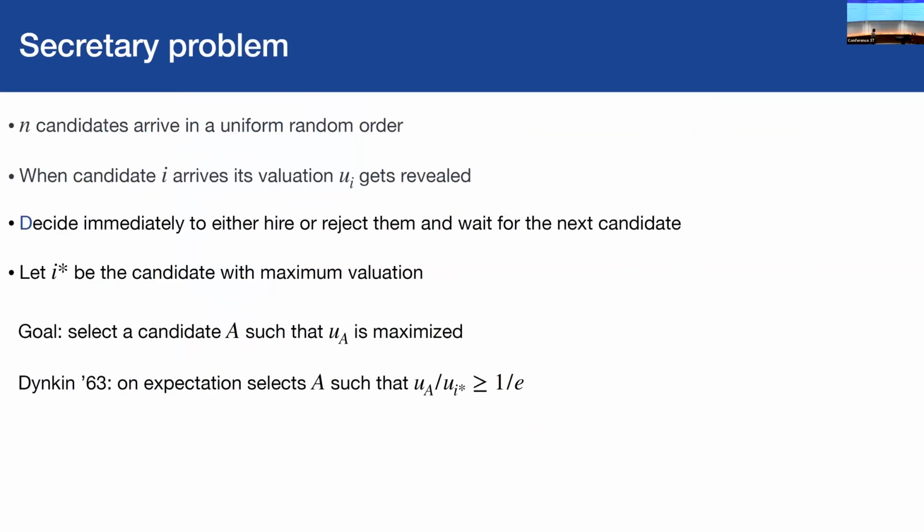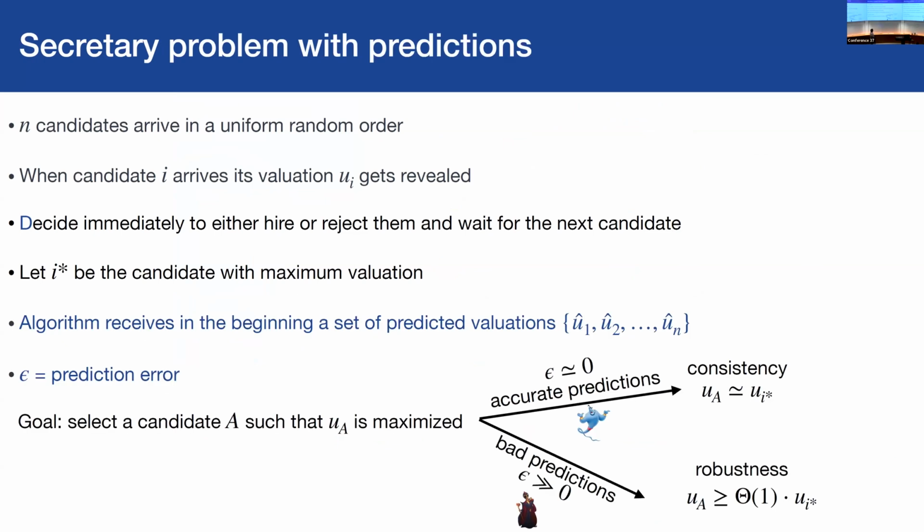Okay, so we look at the secretary problem. You have n candidates, they arrive uniformly at random. After each interview, you decide either I hire or not. This is the classical one, and then there is the one with predictions, when in the beginning you look at the CVs of everybody and you have a prediction about the quality.